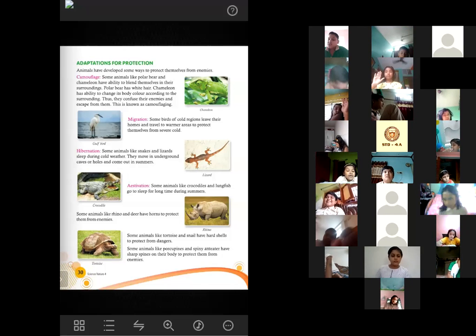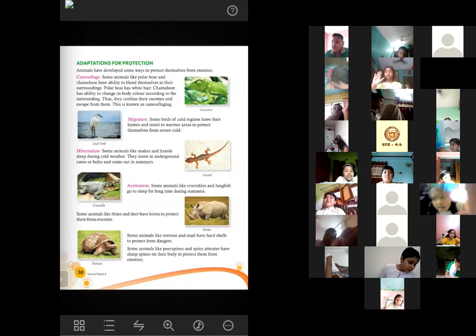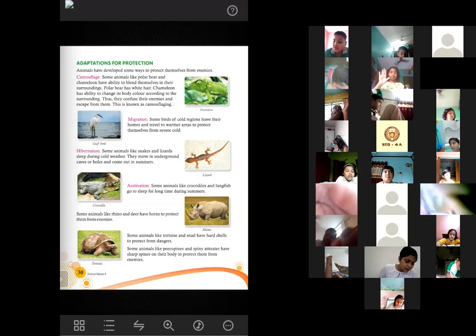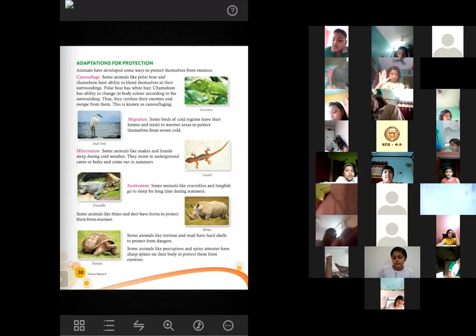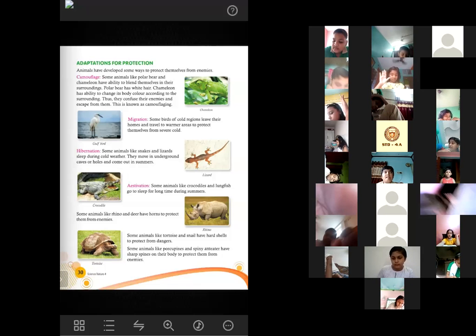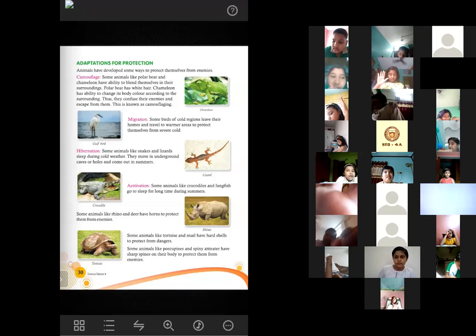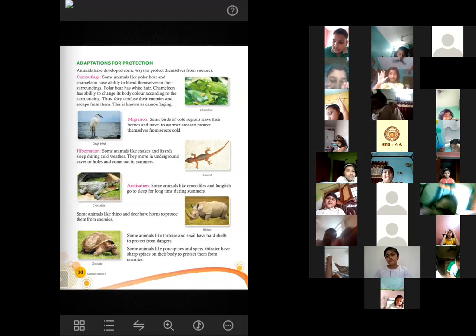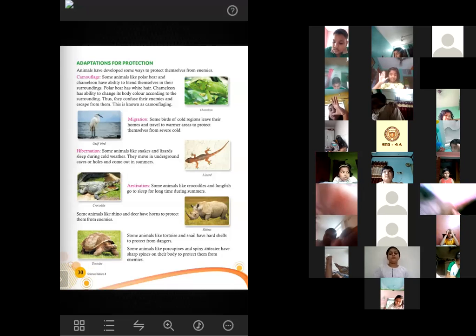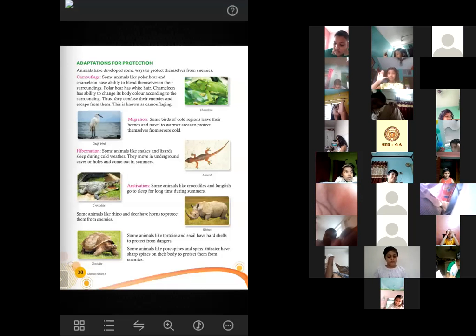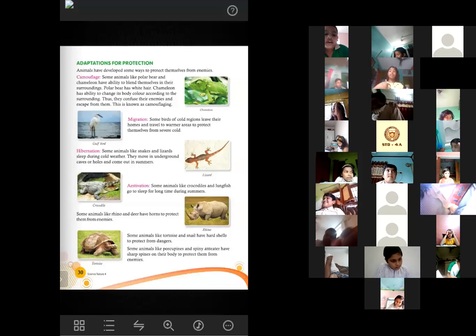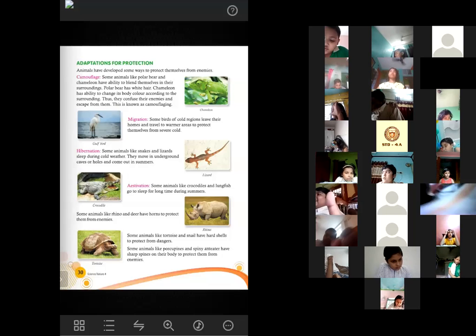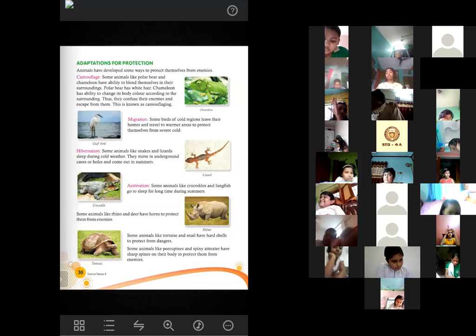Some birds of cold regions leave their homes and travel to warmer areas to protect themselves from the cold. This process is known as migration. Okay, very good.